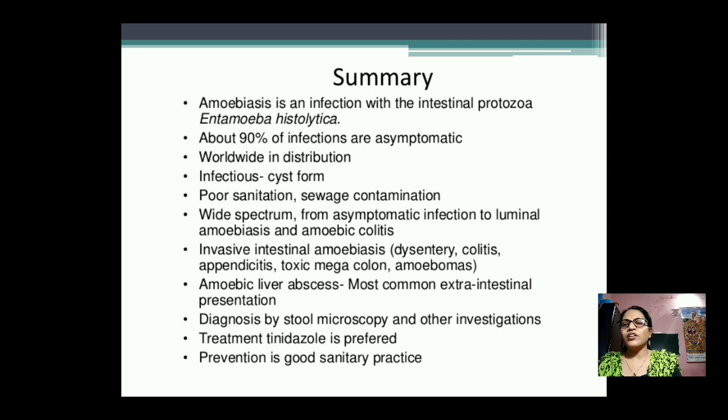So there is a wide spectrum from asymptomatic infection to luminal amebiasis and amoebic colitis. Colitis means it mainly affects our colon.